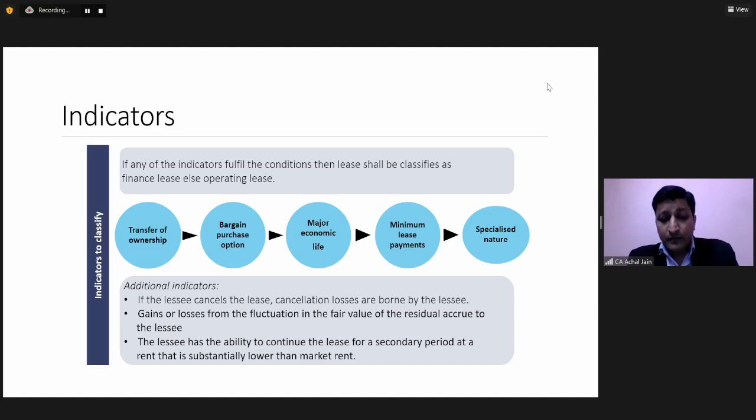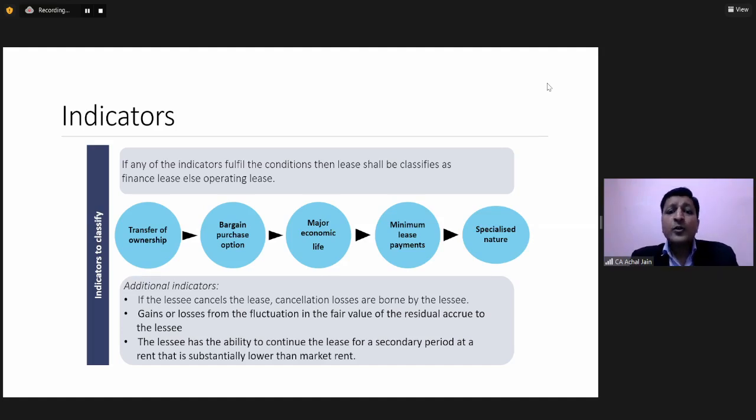For example, let's suppose the lease period covers substantially the economic life of the asset, that means the substantial economic life of the asset is covered in the lease arrangement, wherein the economic benefits attached to that asset will be available with the lessee, and after this lease arrangement is over, only a small part of the economic life is pending. So effectively, who has got the economic benefits attached to that asset? Lessee only.